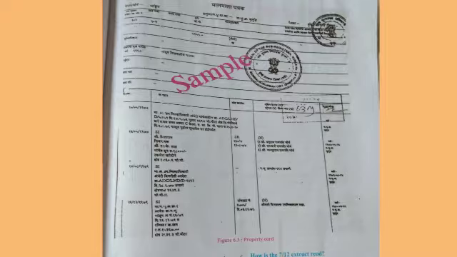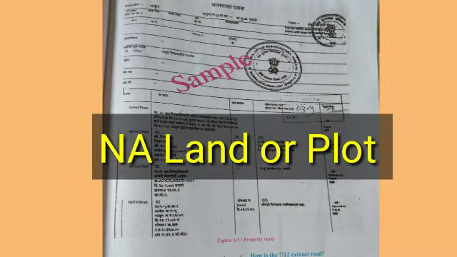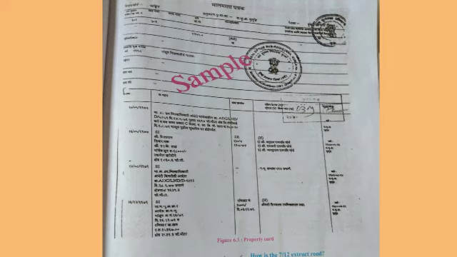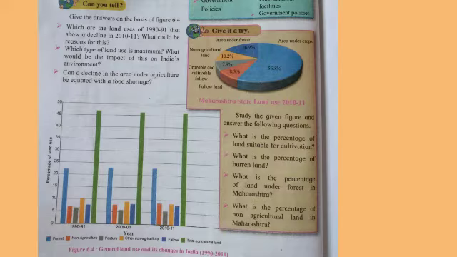Our next point is the property card. Ownership of non-agricultural land is recorded on the property card. This document showing ownership rights and the area of the property is made available from urban land records. It has the following information: city, survey number, plot number, amount of tax, area of the property assessed, right to assess, etc.